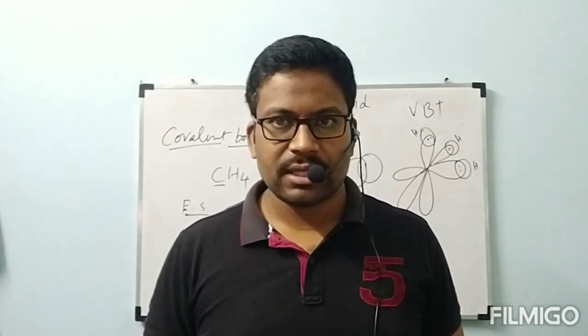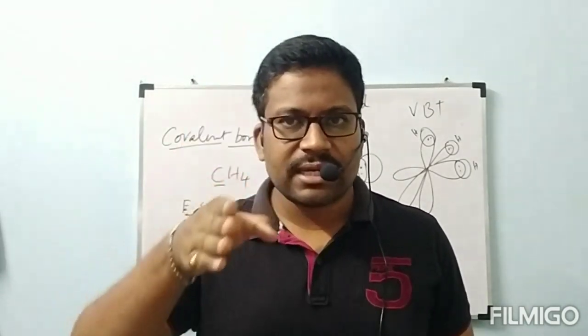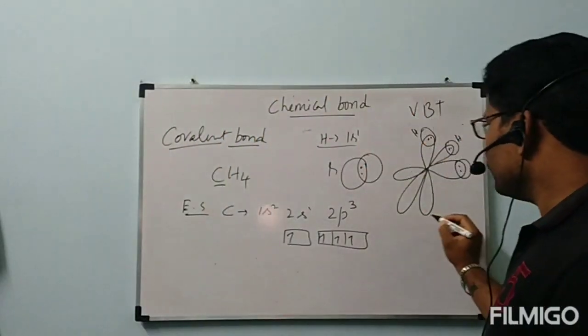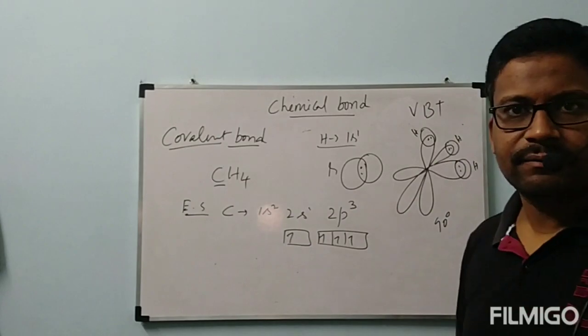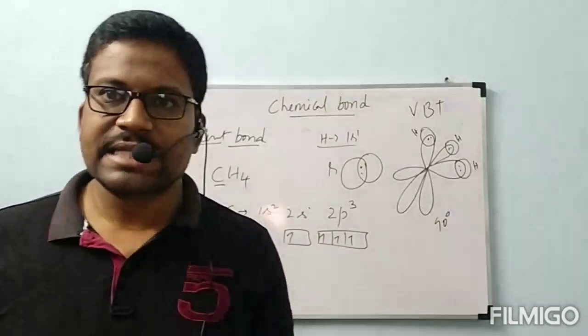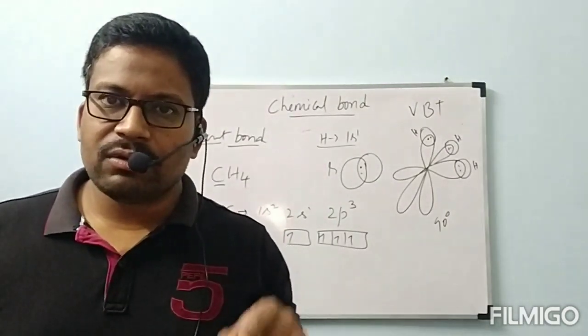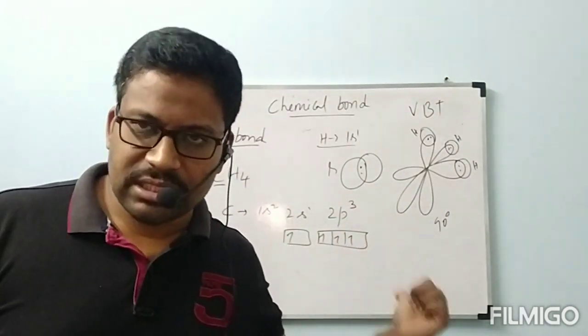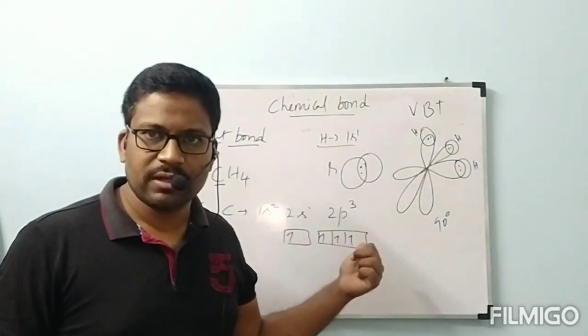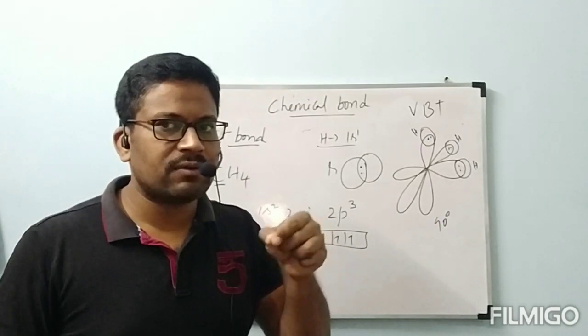Those lines are perpendicular to each other. When they are perpendicular to each other, those lines are nothing but bonds. So between one bond and another bond, what is the angle we have? It should be 90. According to valence bond theory, if you explain the CH4 molecule, what is the bond angle we have to understand?